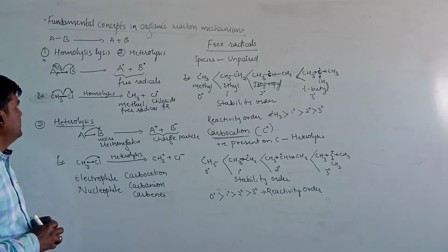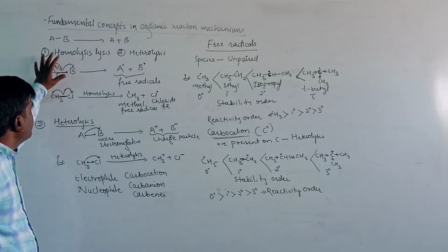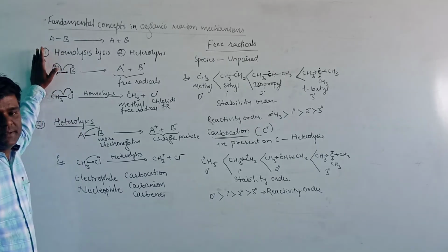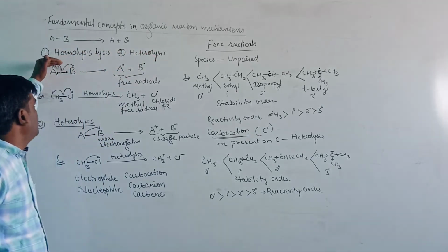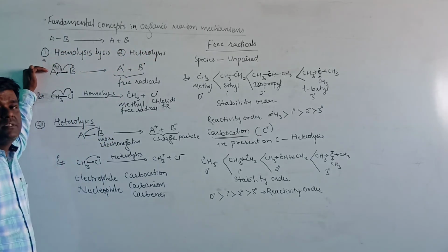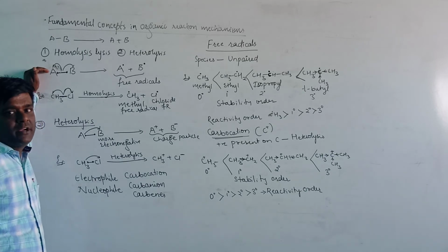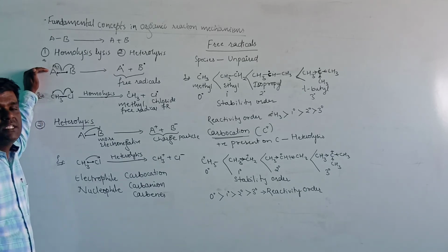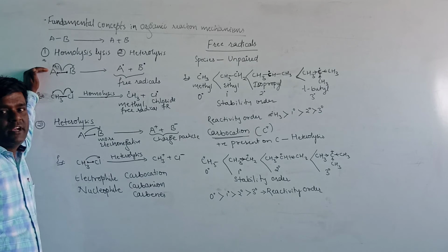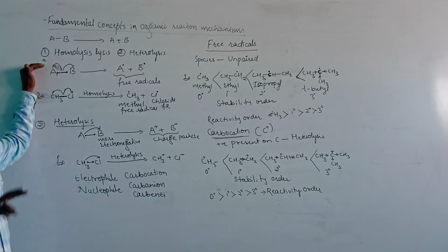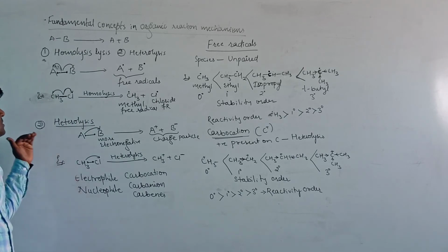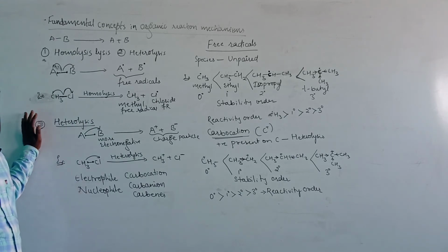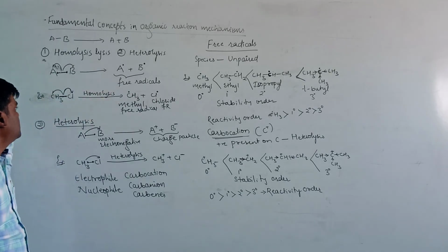In this class, we have discussed homolysis and heterolysis. Homolysis means symmetrical breakdown, equal breakdown of the bond, and in such a condition an equal number of electrons will be distributed to each species, forming free radicals.